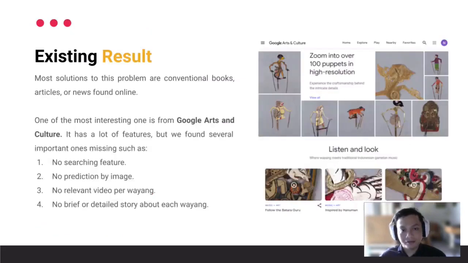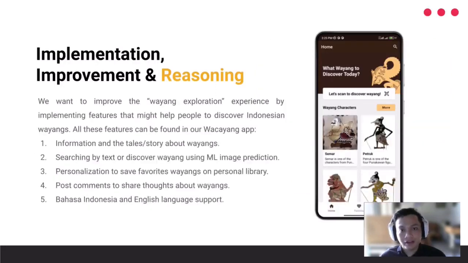There is some existing solution to this problem, and one of the interesting ones is from the Google Arts and Culture website. It has a lot of features but lacks some important ones, such as no searching feature, no prediction by image, no relevant video per wayang, and no detailed story about each wayang. So from what we learned, we want to improve some features and make the solution a mobile app called Wacayang. Therefore, people can easily access Indonesian wayang information. Let's take a look at what Wacayang can do.